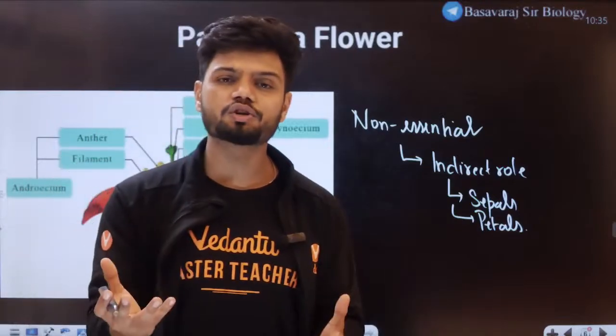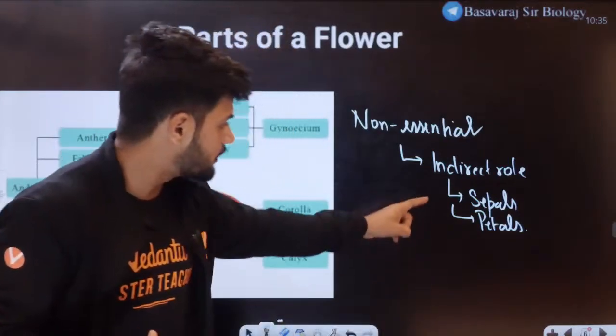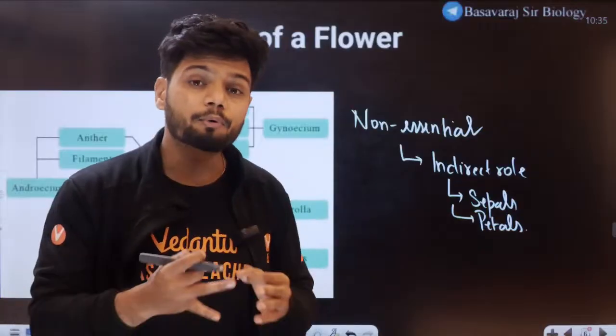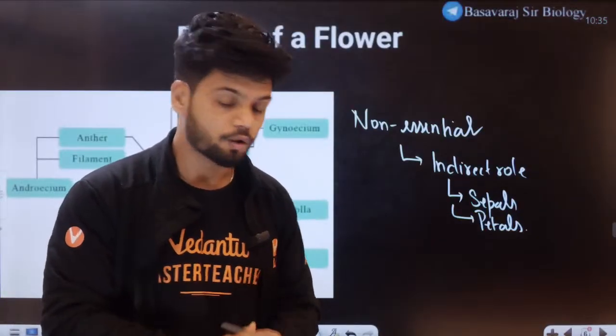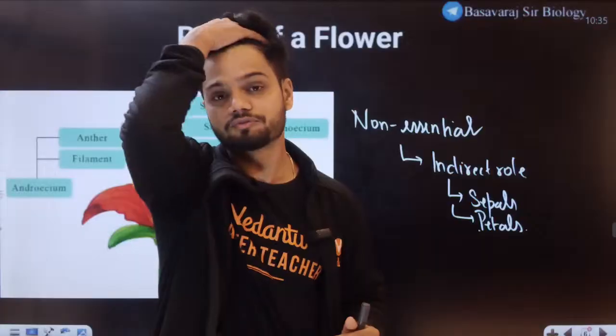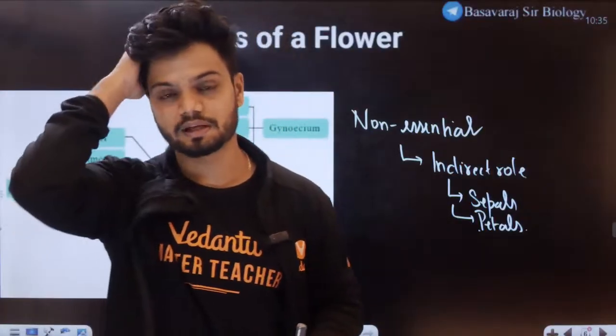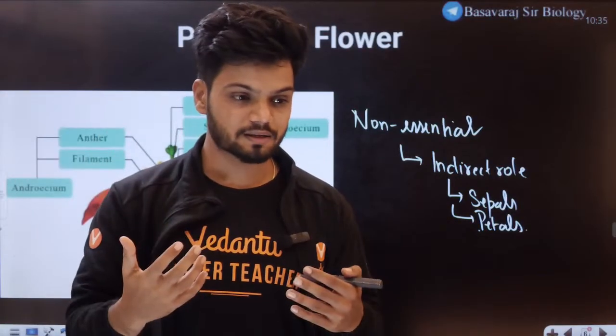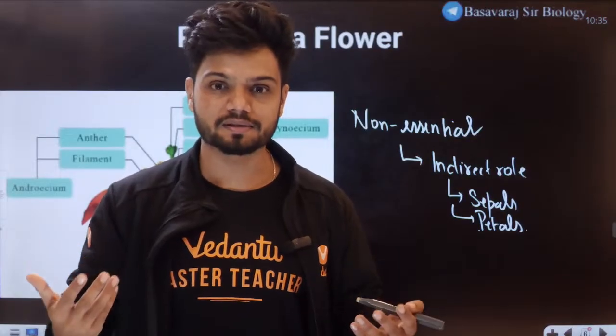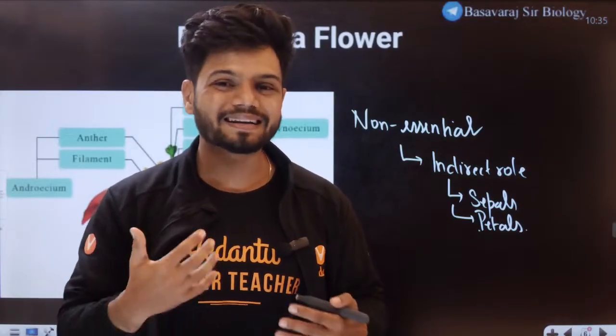Now, what could be the function of calyx and corolla? The main function of sepals or calyx is protecting the flower. What is the function of petals? The main function of petals is what, students? Tell me in the chat. Why do plants have such brightly colored petals? In many cases, to attract the pollinators.